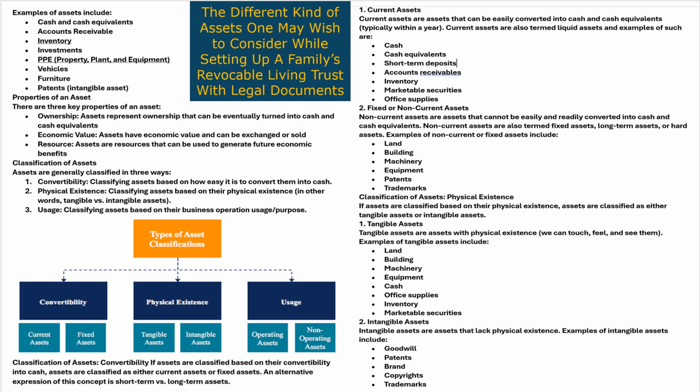And on the right side, you see your current assets, your fixed assets, your classification of assets and physical existence, and intangible assets. These are different kinds of assets that you already have. I'm sure most persons have cash, most persons have a home, cars, things of that nature. These are the different kinds of assets that go into your revocable living trust.